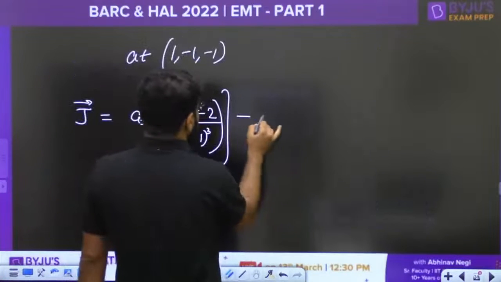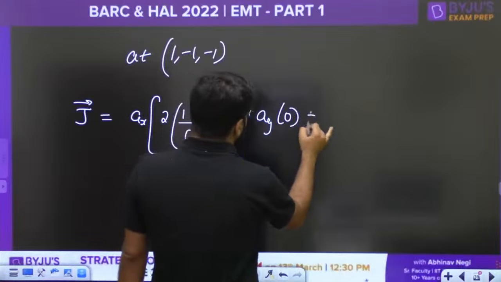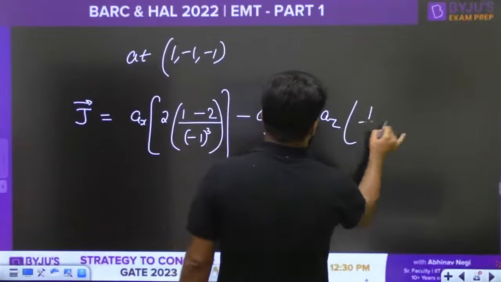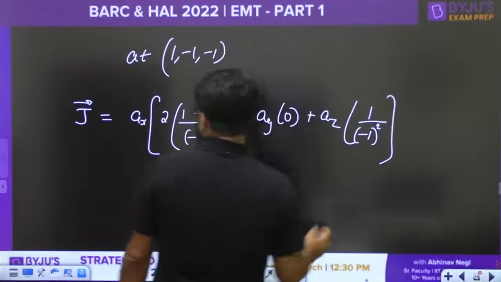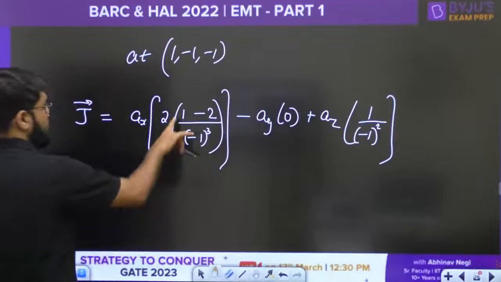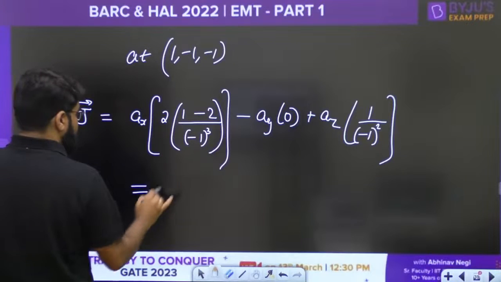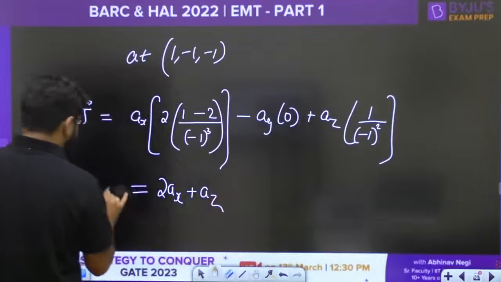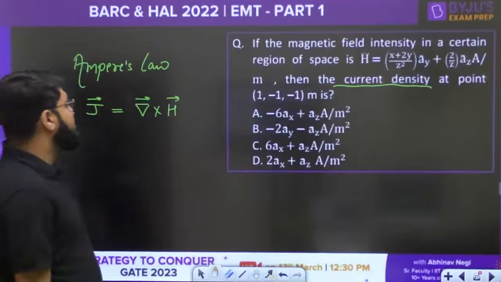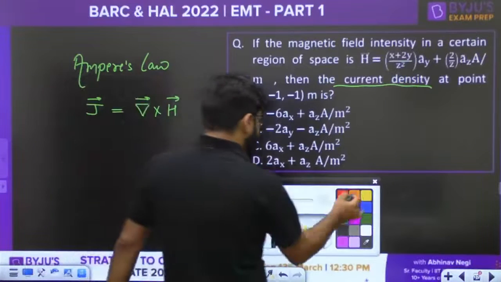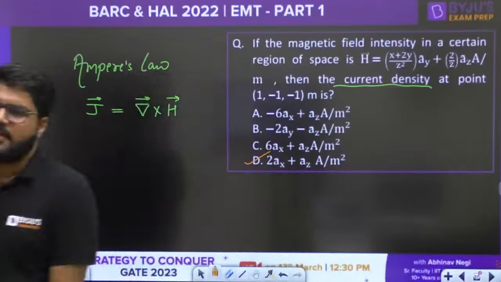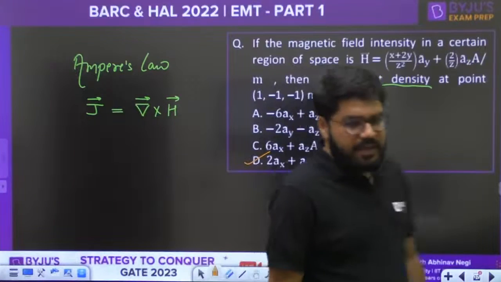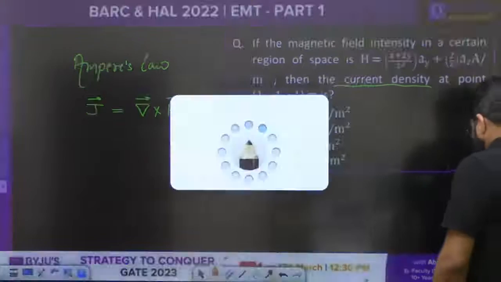Y component is anyway 0, and then you directly come to the Z component, which is 1 upon Z square. So solving this becomes minus 1 upon minus 1 plus 1, so 2AX, second is 0, plus AZ: 2AX plus AZ, that is option number D. Simple, 2AX plus AZ, correct answer, option number D. It is a very correct answer, guys.